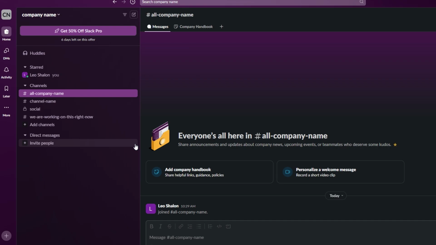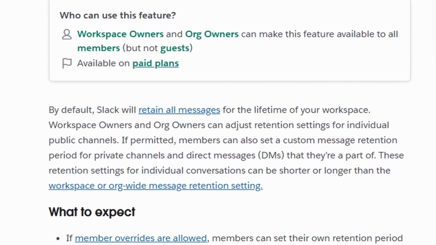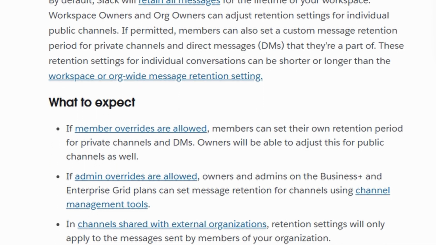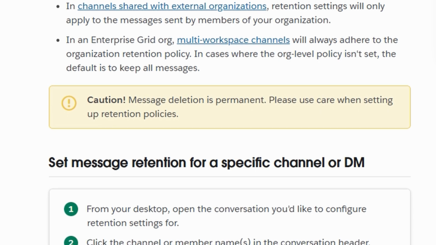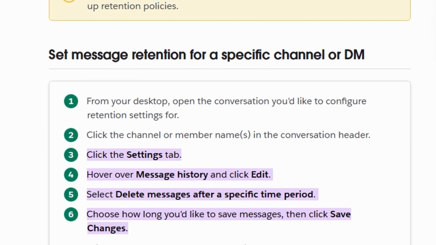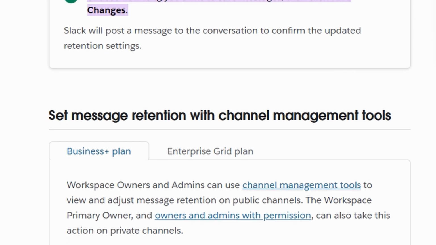Another way to enhance security is by managing how long messages and files are stored in your workspace. Slack offers the ability to set custom data retention rules, allowing you to automatically delete messages and files after a specified time. For instance, you might choose to keep messages for 30 days and then have them automatically removed, ensuring that no outdated or sensitive information is left lingering.